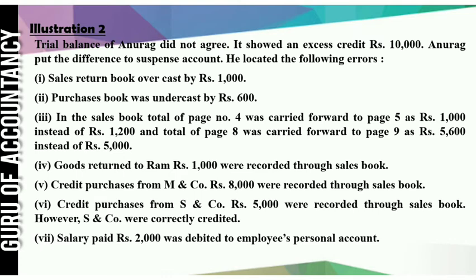Now let us see one illustration and try to understand this one-sided error. Trial balance of Anurag did not agree. It saw an excess credit of rupees 10,000. That means credit side total is 10,000 more. Anurag put the difference to suspense account. So here suspense account has a credit balance.